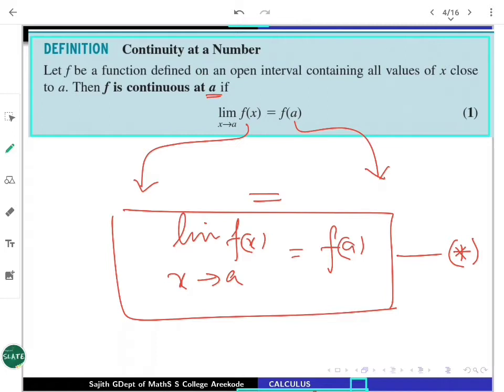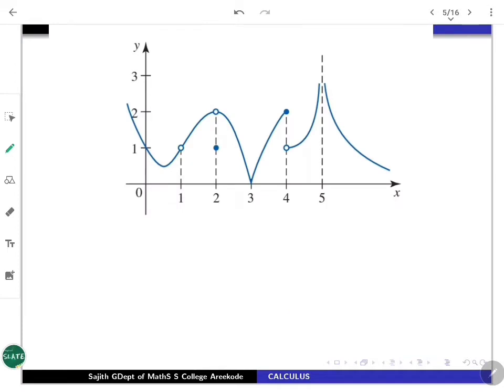Now we can try to understand what exactly is the meaning of this by taking a graphical model of a function. Suppose I am looking at a function f of x given by this curve. At some particular points you are interested to check the behavior of the function, basically continuity: whether it is continuous, whether it is discontinuous, and all such things.